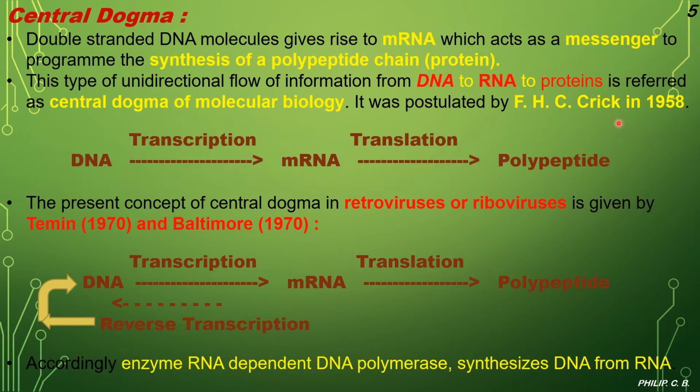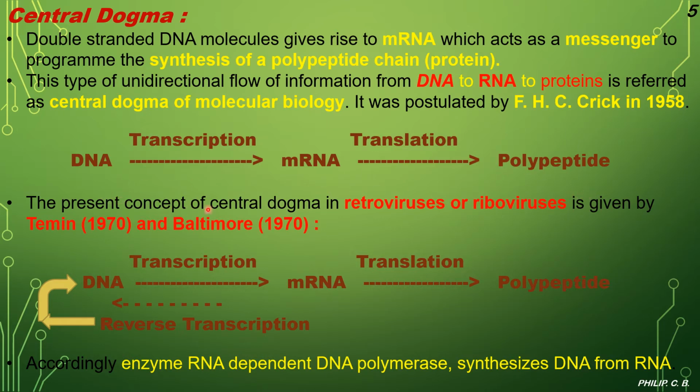Again I highlighted the name of the scientist and the year, which helps from the MCQ and NEET question point of view. Here is the chemical equation, we can say: from DNA to mRNA through transcription, from mRNA to polypeptide by translation.